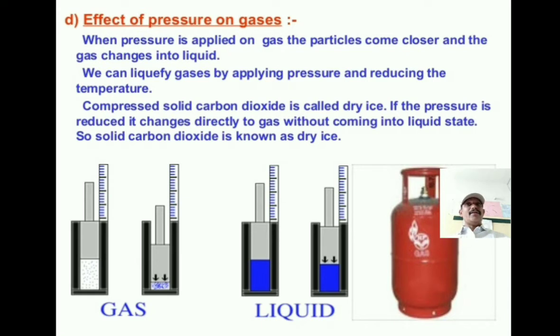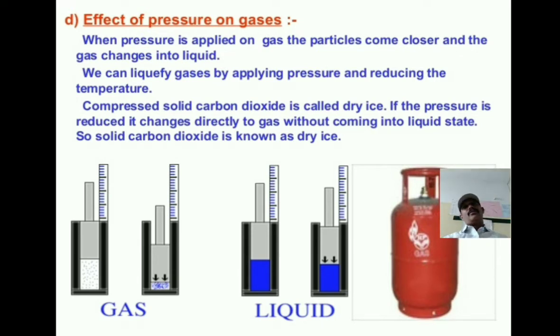Do you know that? What do you mean by dry ice? Dry ice is made from carbon dioxide gas by applying pressure, that is compressing, and the solid carbon dioxide is called dry ice. If the pressure is reduced, it changes directly to gas without coming into the liquid state. So solid carbon dioxide is also known as dry ice.